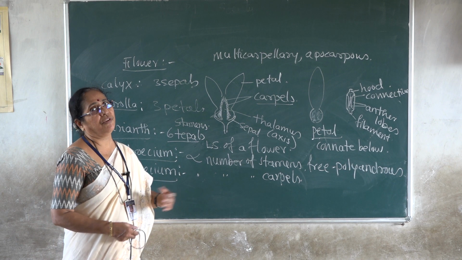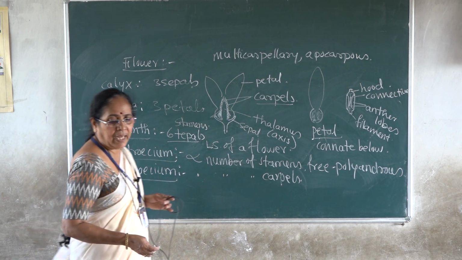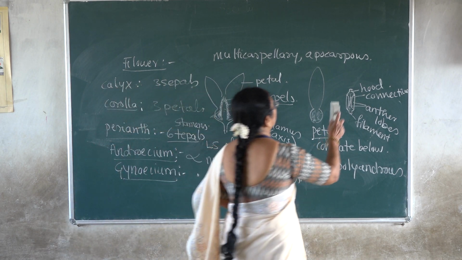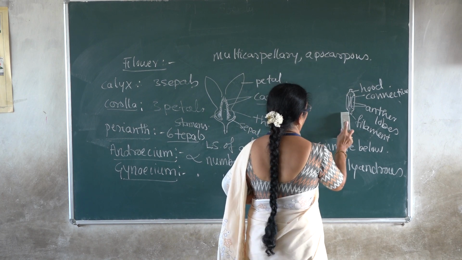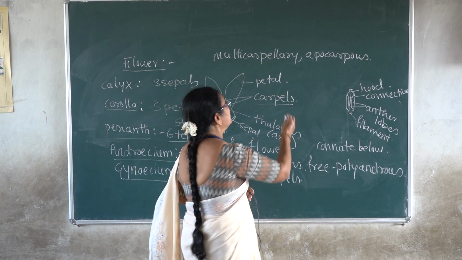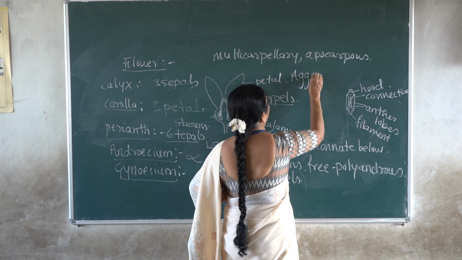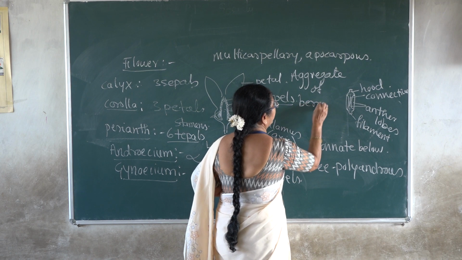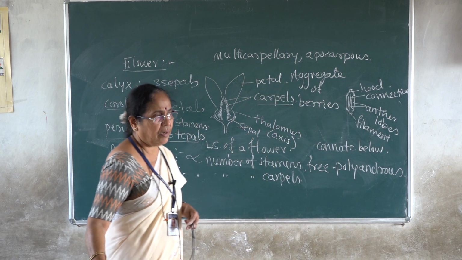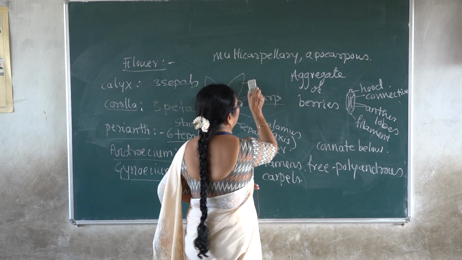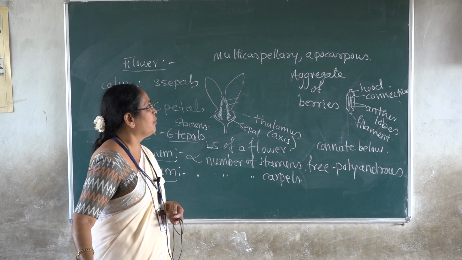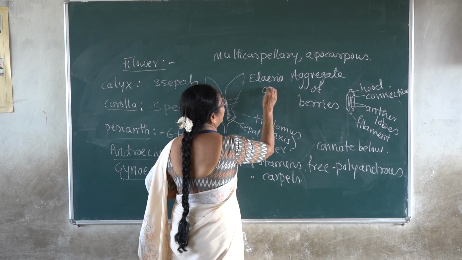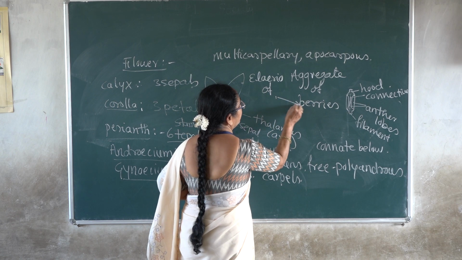Now the fruits of the family. The fruits are described as an aggregate of berries. There is another terminology to describe the same fruit: etaerio, E-T-A-E-R-I-O, etaerio of berries.